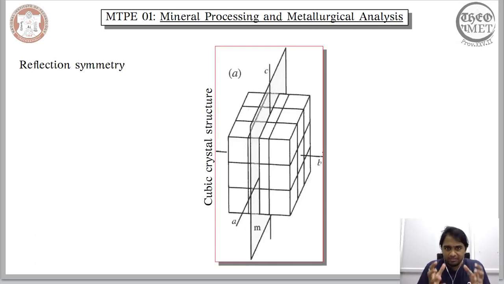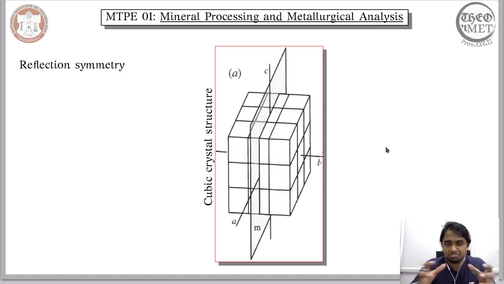Similar to the two-dimensional condition, we have definite planes where you can place the mirror and notice that one section of the unit mesh, one section of the motif, is the reflection of the other. Here we see a specific mirror plane placed for a cubic crystal structure, and notice that for this mirror plane, this section is the mirror image of the other.